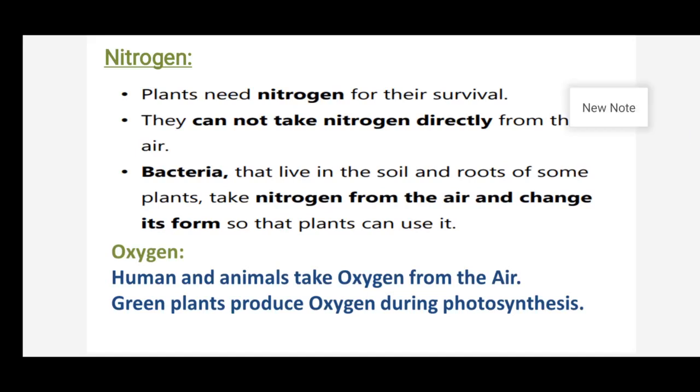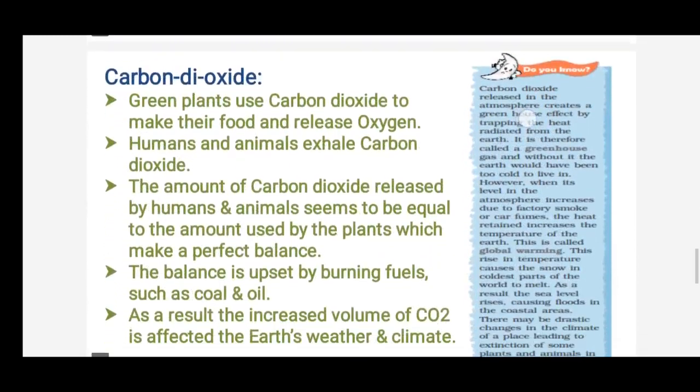So in this way, oxygen content in the air remains constant. But children, if we cut the trees, this balance will get disturbed. So if we cut the trees, this balance of the oxygen generation will get disturbed. Now let's go for the carbon dioxide.